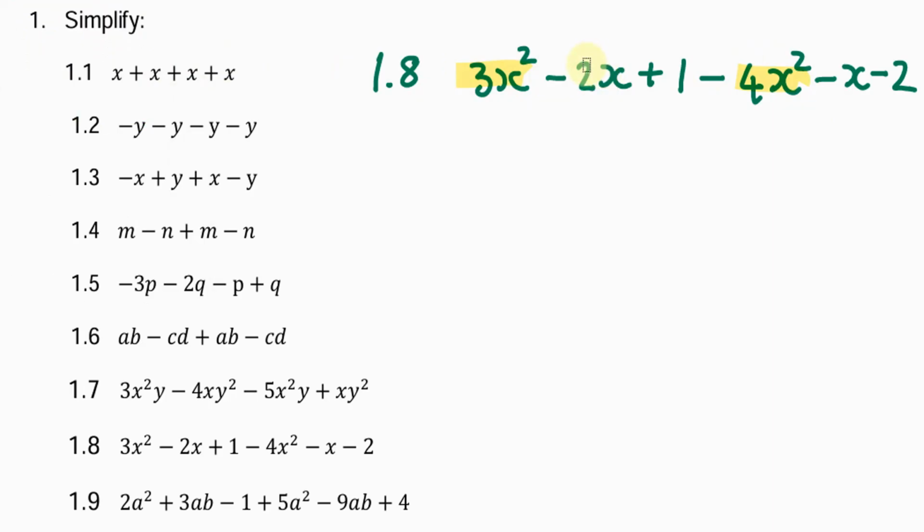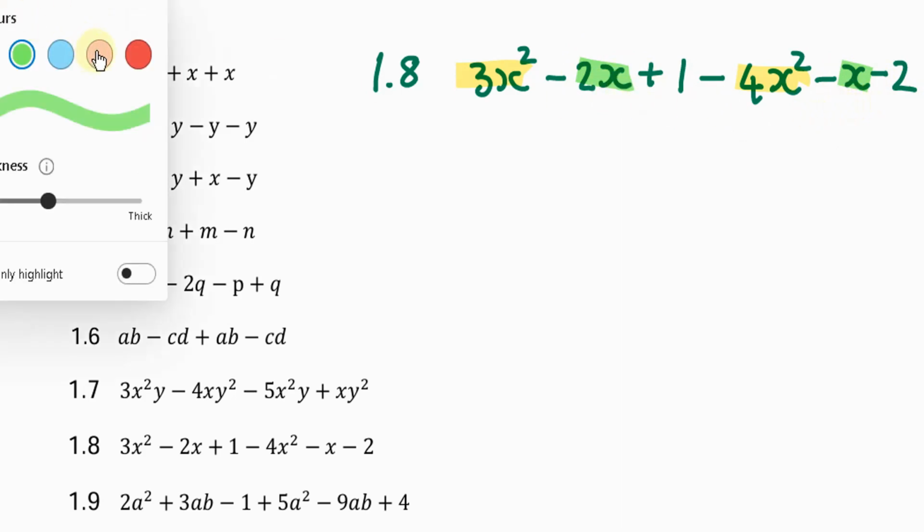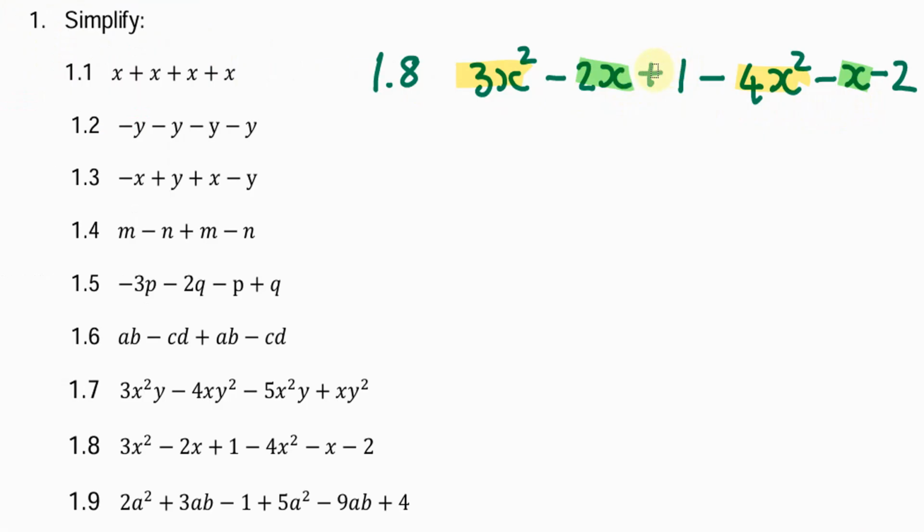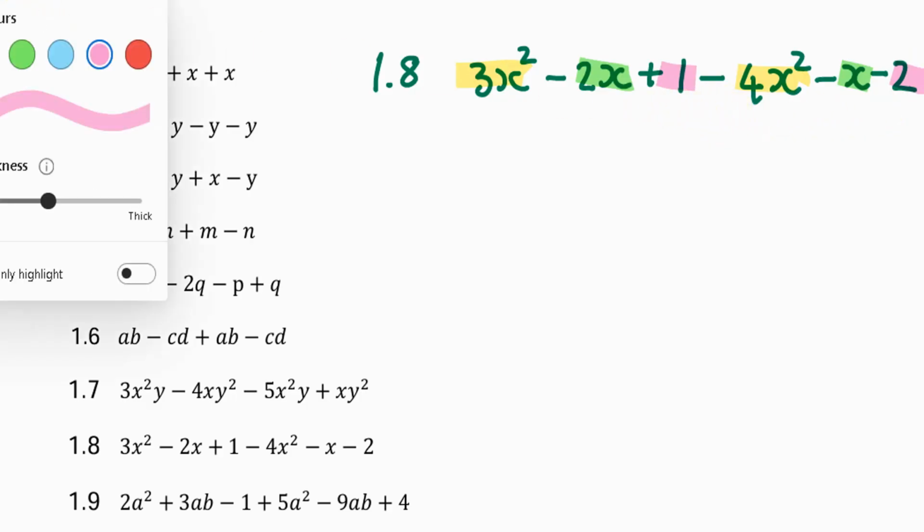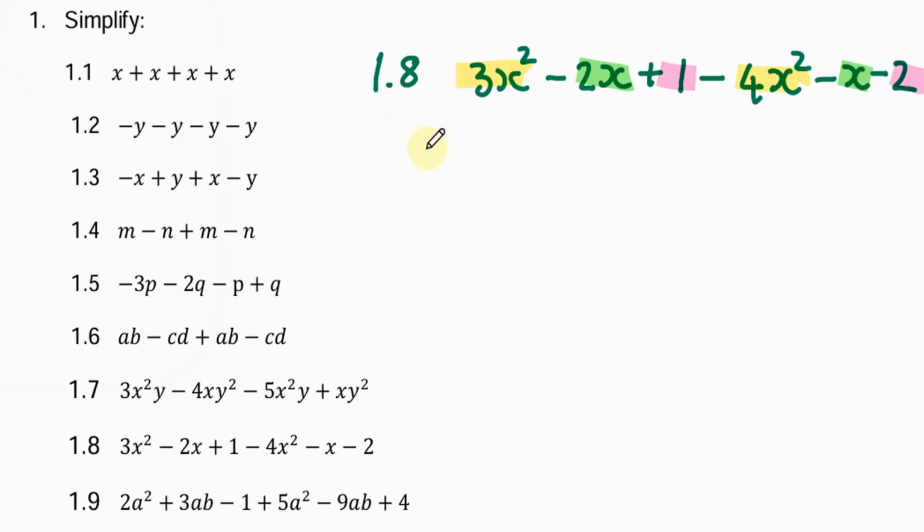Then also 2x and x are like terms for the same reason. They have the same letter with the same power. And then of course 1 and 2 are like terms. They don't have any x in them, so they are called constants. So we can add like terms.